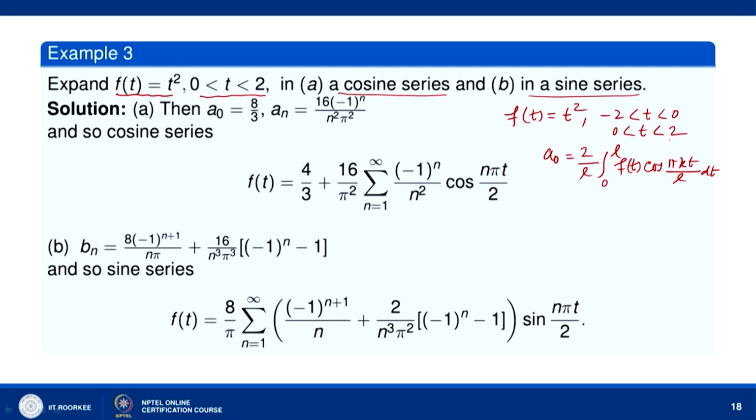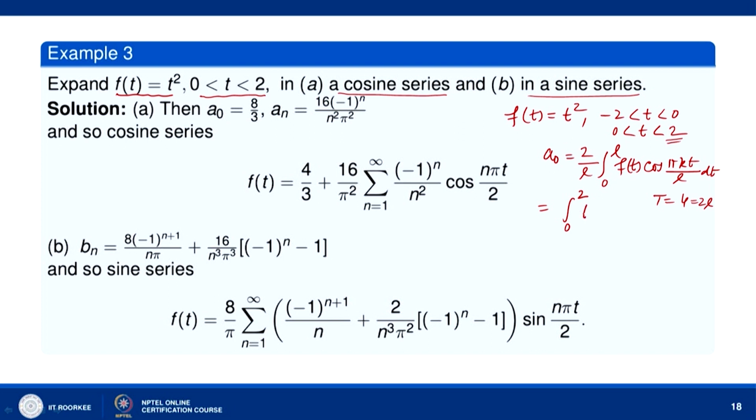L is equal to 2 here, since the period T is equal to 4 and T is equal to 2L. So, L equal to 2. So, this is 2 over 2, that is 1. So, we get 0 to 2.